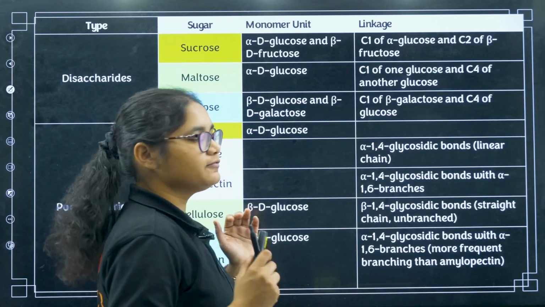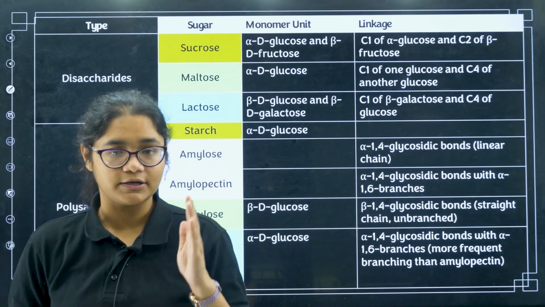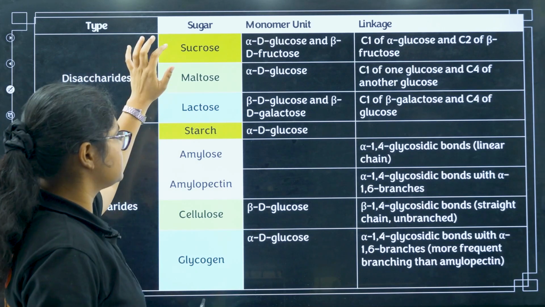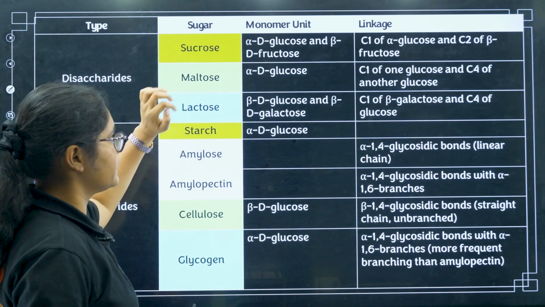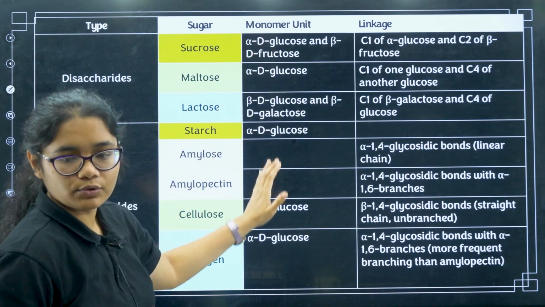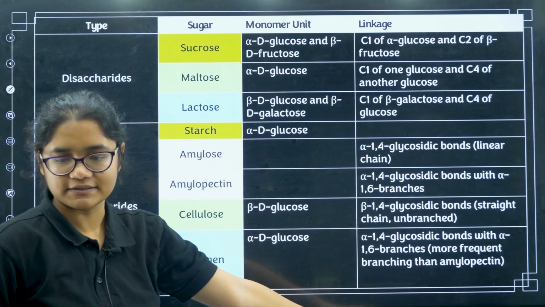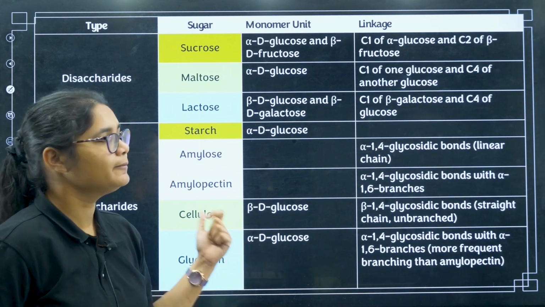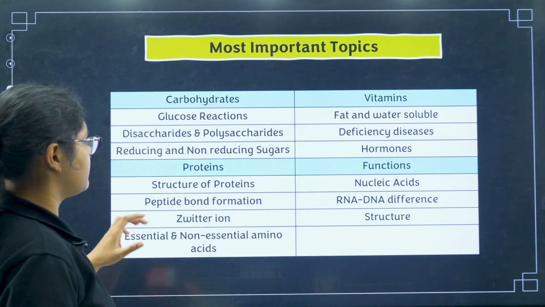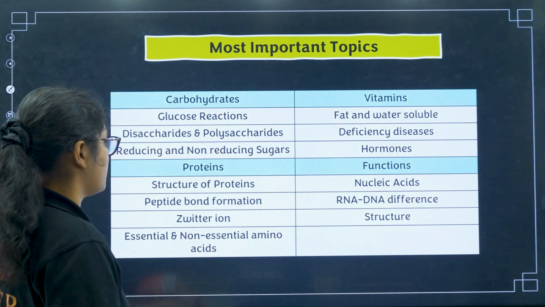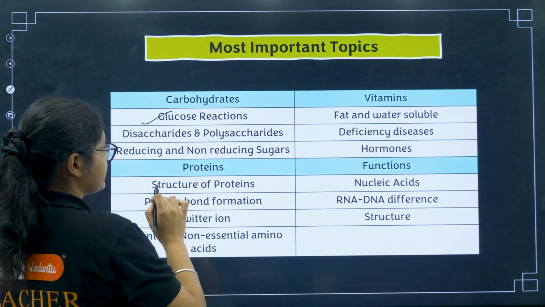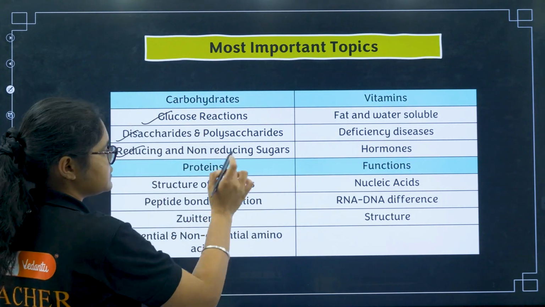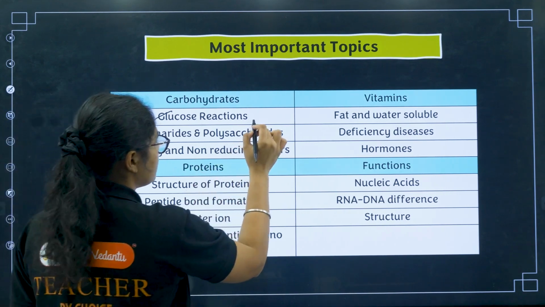Next, okay, so after this I'll be telling you some important things that you should remember in this biomolecules chapter. In disaccharides we have sucrose, maltose and lactose. Okay, what is the bonding, what are their monomer units and what is their bonding present? So this table you can draw it, you can remember it, very helpful. And one more thing that you should be remembering from this chapter, most important topics: glucose, all the 5 reactions; disaccharides, their polysaccharides and monomer units, what is reducing and non-reducing sugars, and what is anomers.